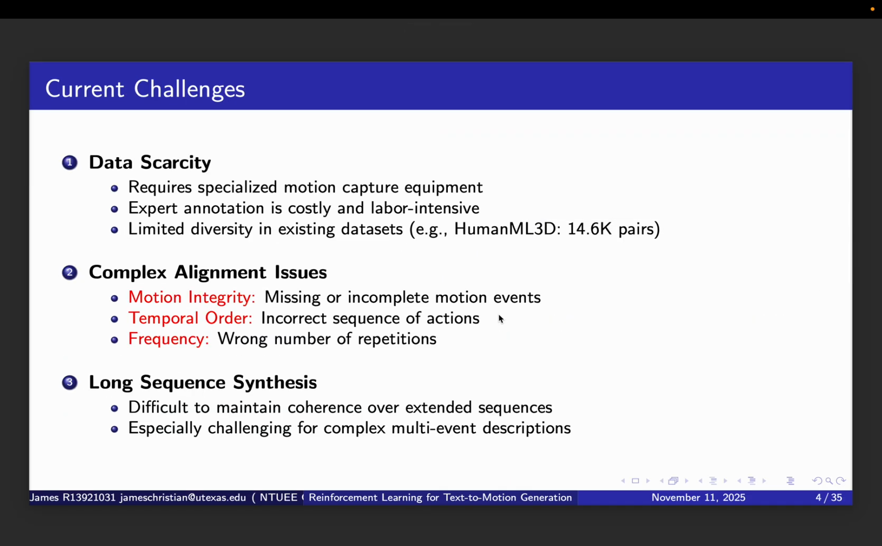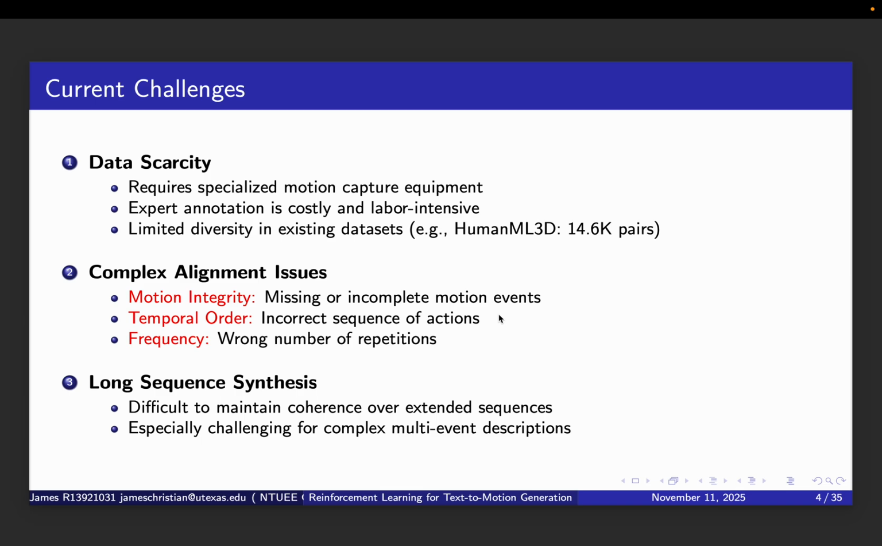Despite recent progress, text-to-motion generation faces three major challenges. First, data scarcity. Creating training data for this task is extremely expensive. It requires specialized motion capture equipment like the kind you see in movie studios, with suits covered in reflective markers. Expert annotation is both costly and labor intensive.